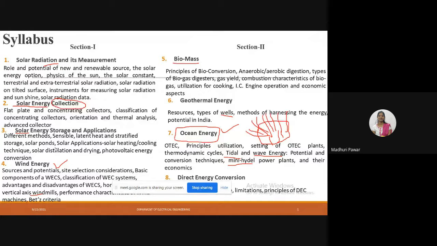Coal and oil are non-renewable sources. Why are they non-renewable? The rate of depletion is more than the rate of generation. That's why these are non-renewable energy sources. But we are using solar radiation. This is a renewable source because the rate of generation is more than the rate of depletion. We are not depleting solar radiation. We are just utilizing that wasted heat energy as useful energy.